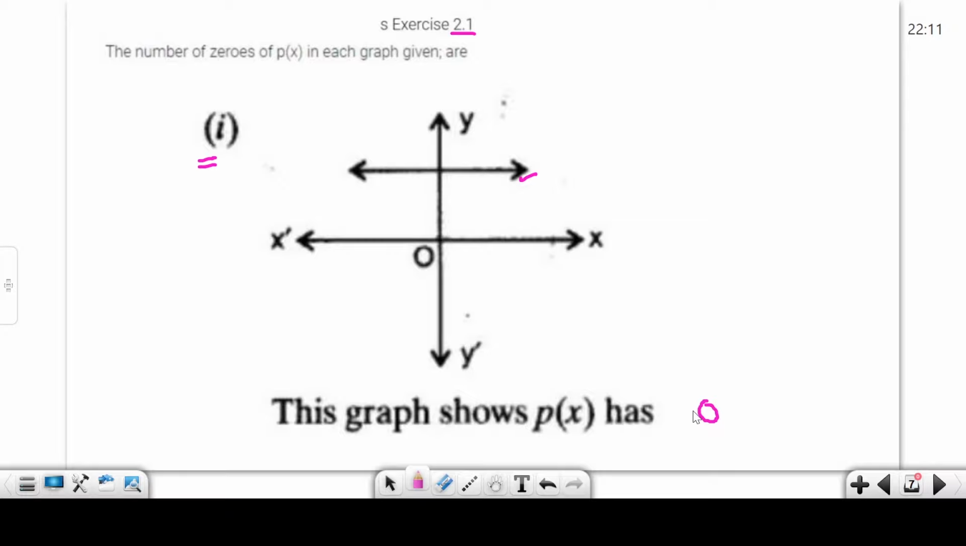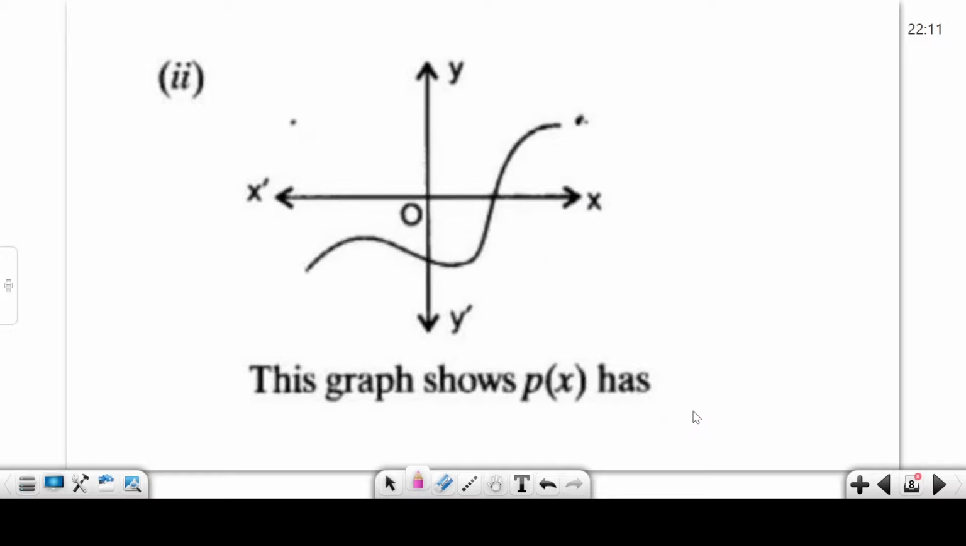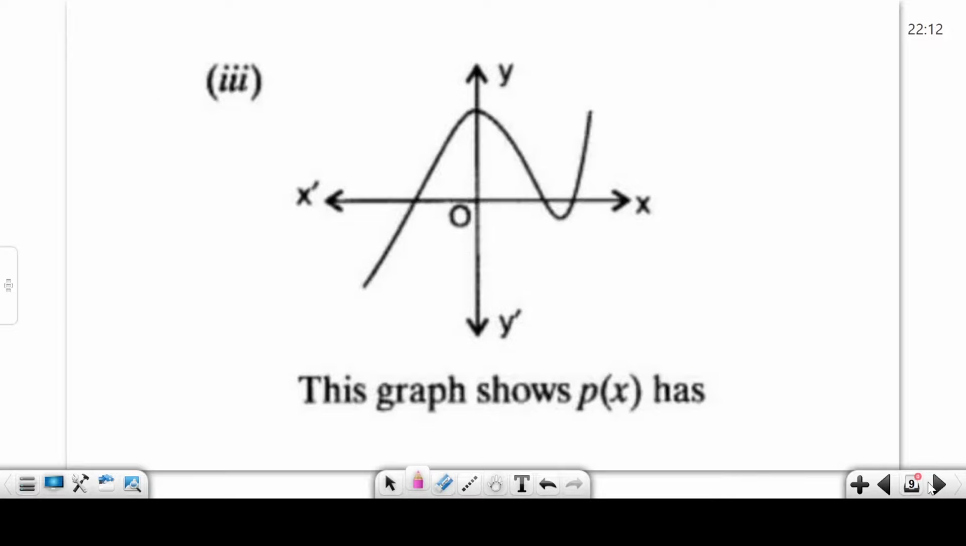Okay. Now next slide. Here look at the x-axis. How many times does the graph cut the x-axis? Only one time. It means how many zeros? 1 zero. This graph shows p(x) has 1 zero. Okay, next. How many zeros here? 1, 2, 3. How many zeros? 3 zeros.